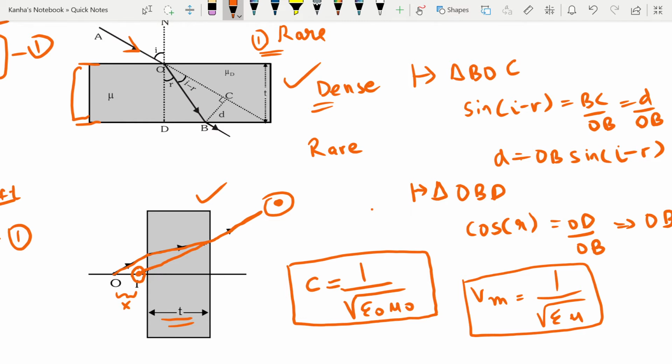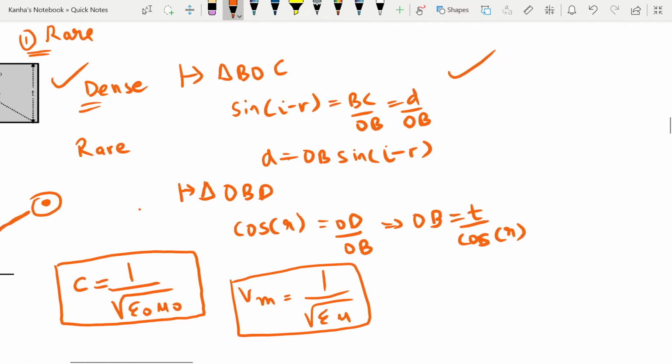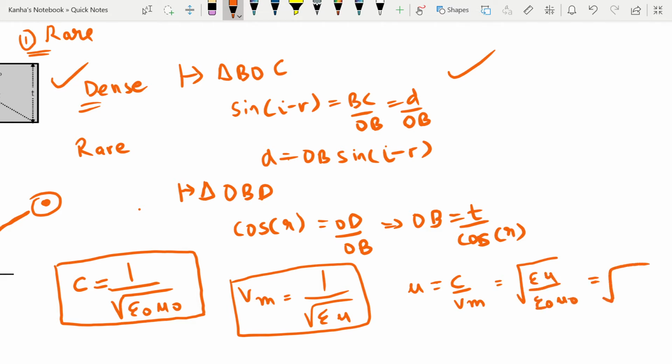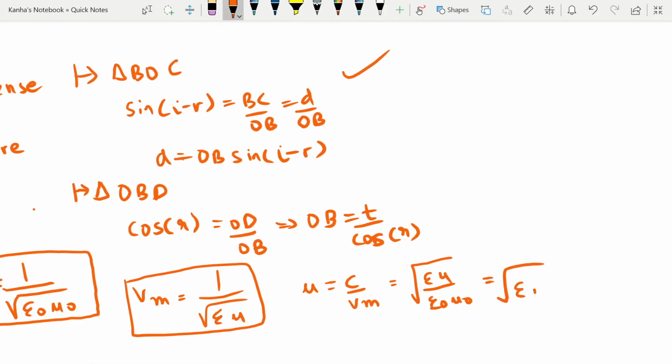So when you're trying to find the refractive index, which is mu is equal to c by velocity in the medium, it is nothing but root of epsilon mu by epsilon naught mu naught, which is equal to root of epsilon r mu r. This will be essential when we go forward.